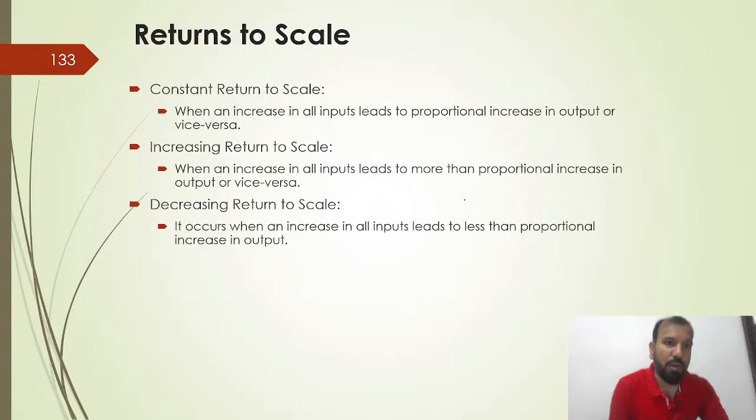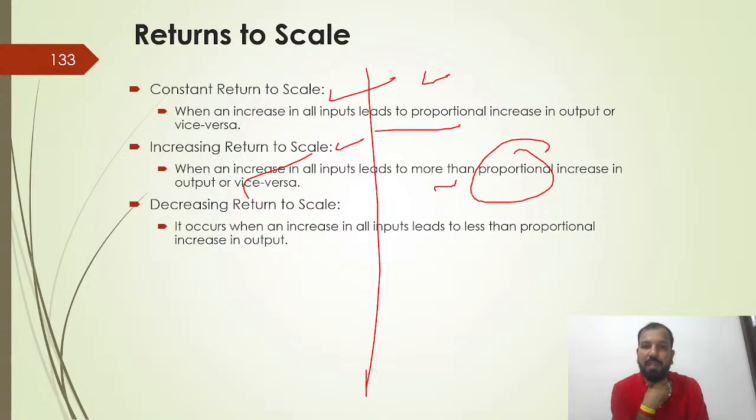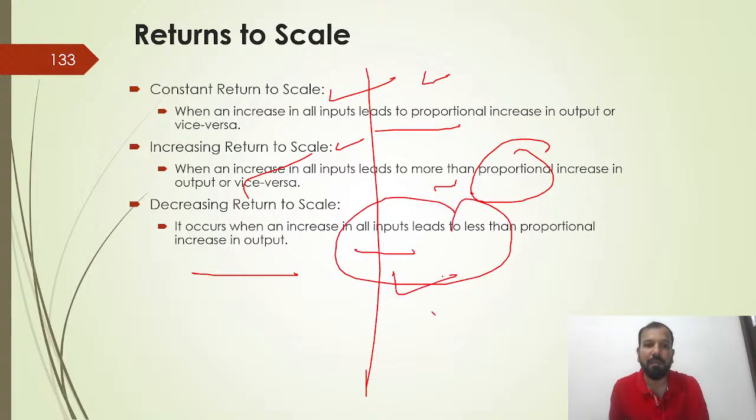So this is all about returns to scale: constant, increasing and decreasing. Just very basic. Constant returns to scale: an increase in all inputs leads to a proportional increase in the output or vice versa. Increasing returns to scale: when an increase in all inputs leads to a more than proportional increase in the output or vice versa. Decreasing returns to scale: it occurs when increasing all inputs leads to a less than proportional increase in the output.